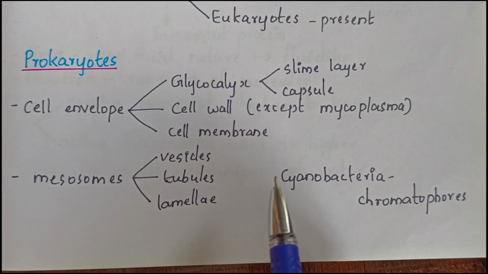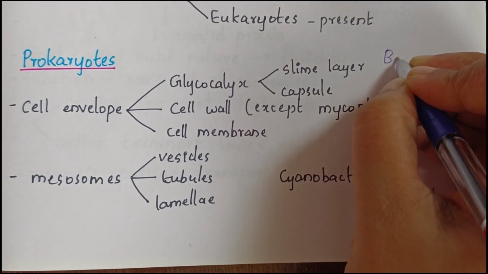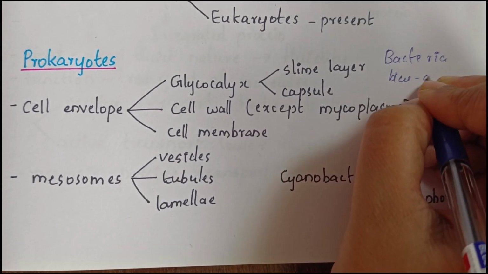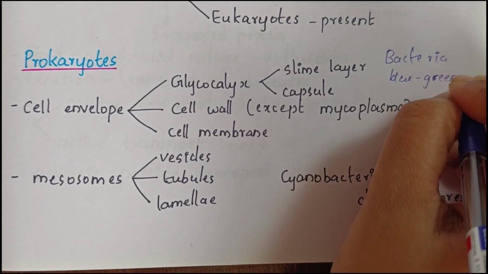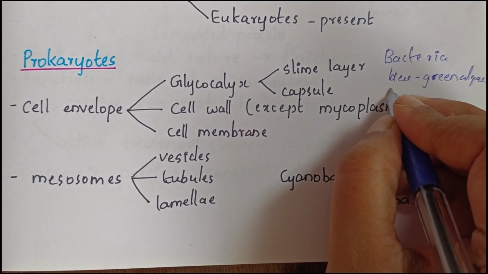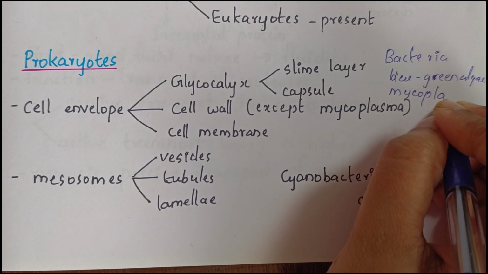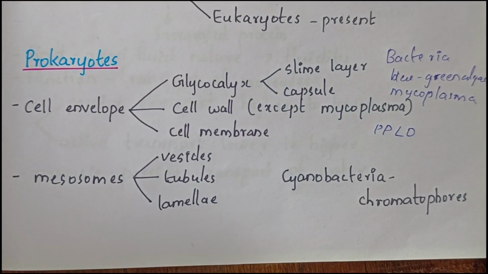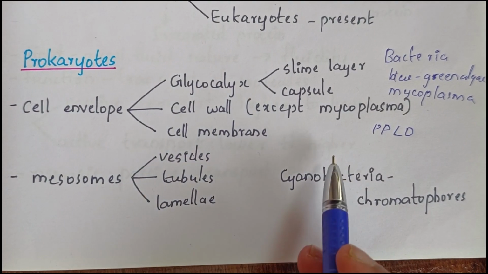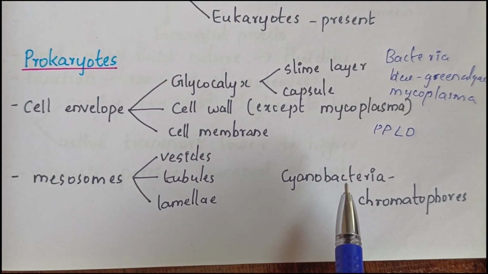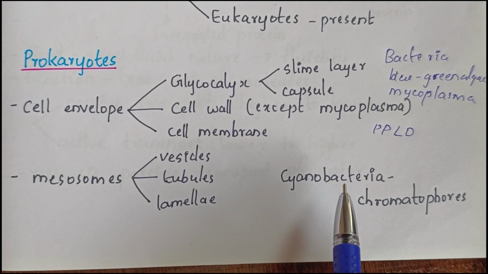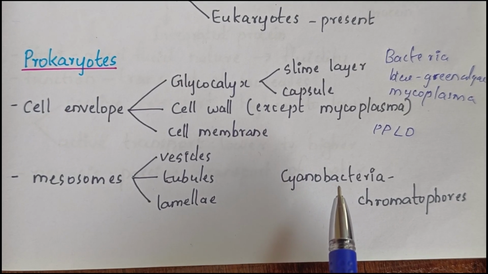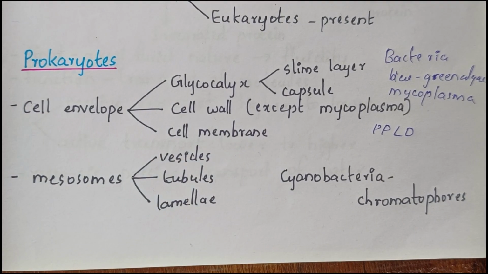That is, bacteria, blue-green algae, mycoplasma, and PPLO. PPLO means pleuropneumonia-like organisms. Since the nucleus is not membrane bound and is continuous with the cytoplasm, the nucleus of prokaryotes is also called nucleoid.